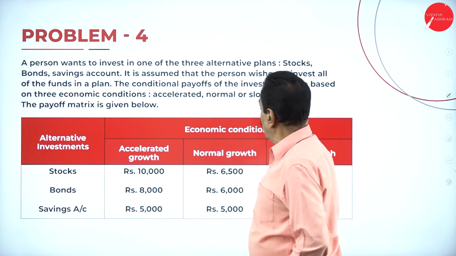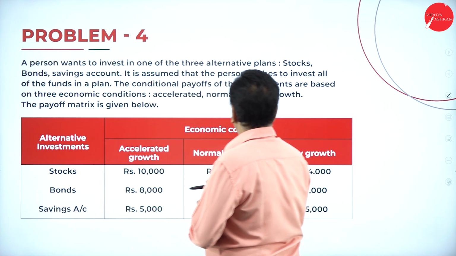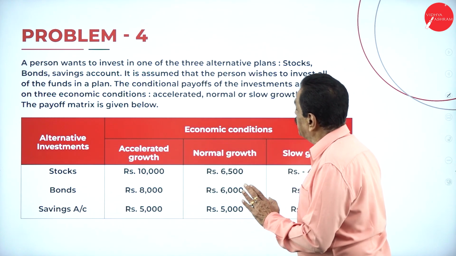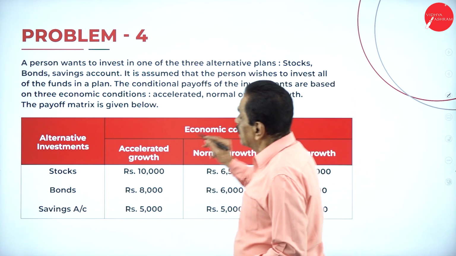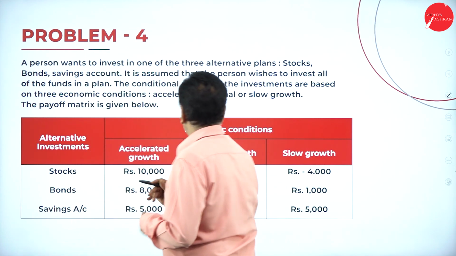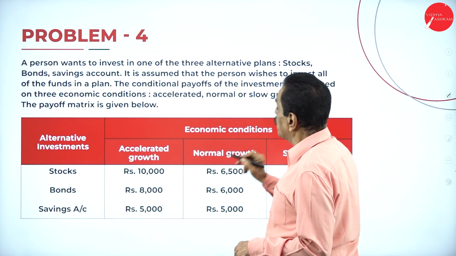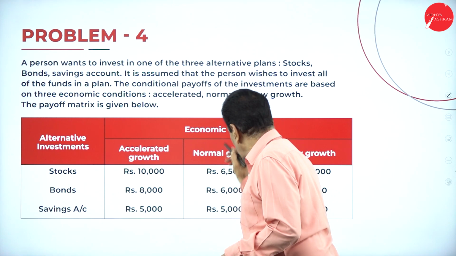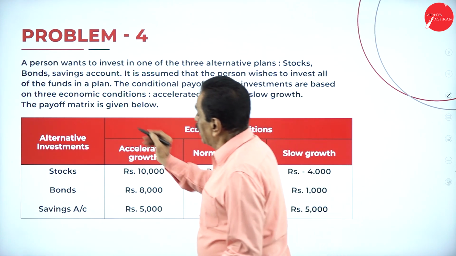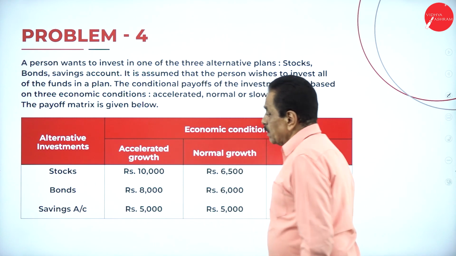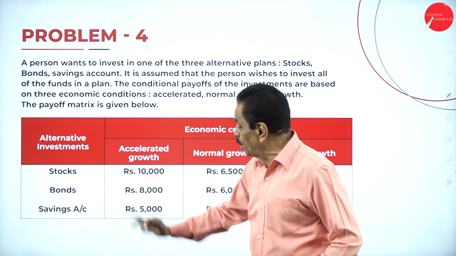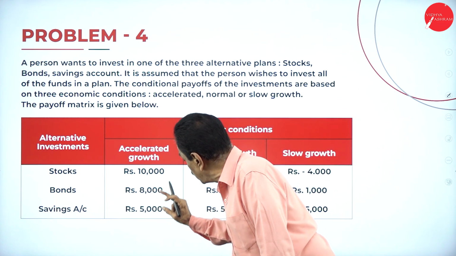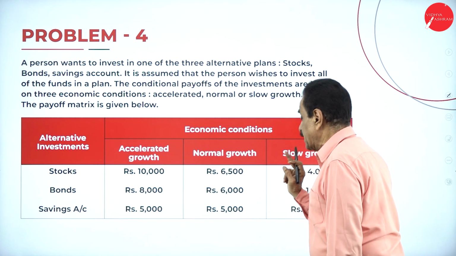A person wants to invest in one of three alternative plans: stock, bonds, and saving. It is assumed that the person wishes to invest all the funds in one plan. The conditional payoffs of the investments are based on three economic conditions: accelerated growth, normal growth, slow growth. The payoff matrix is given below. So here I have given alternatives: one is stock, one is bond, one is saving. And the accelerated growth is 10,000, 8,000, 5,000, 6,500, 6,500.